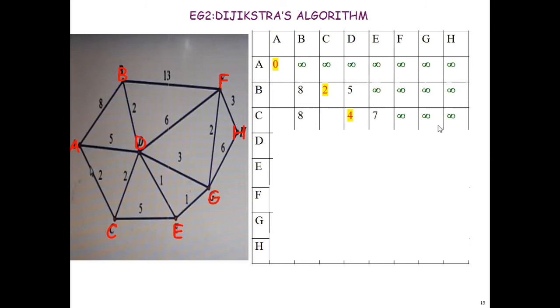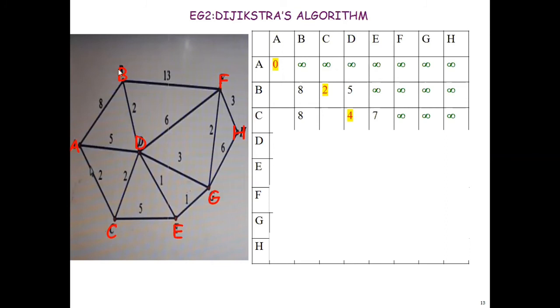In this step, you should calculate which is the minimum weight you are having. D has the minimum weight: 8, 4, 7. 4 is the minimum one, that is the connection to D. So that means you have calculated the minimum distance from A to D. Now from D, I should see what all are the connections I have.